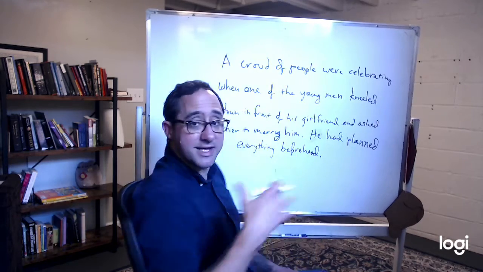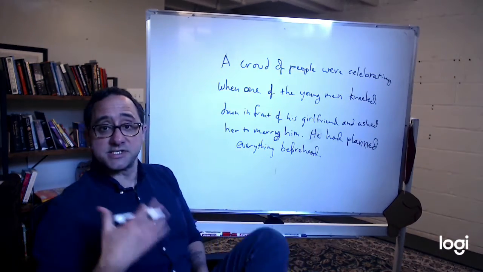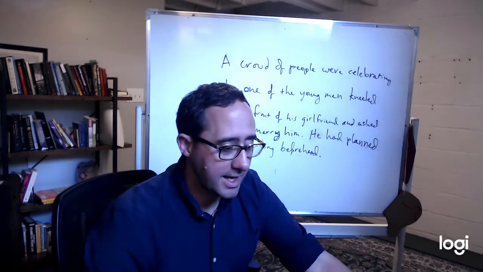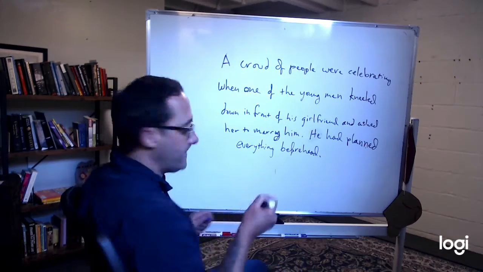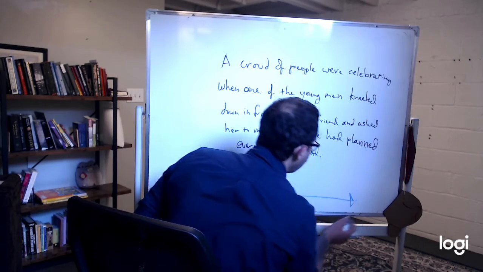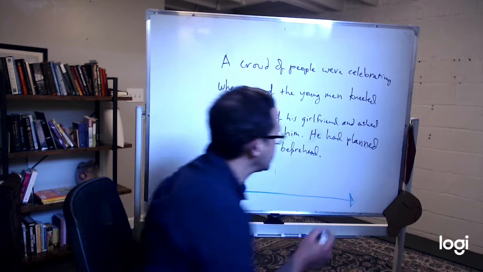Okay, do you notice he's telling a story here? He's telling a story about this. And we're going to look at how this fits into the past. So here's the line. And here is now.